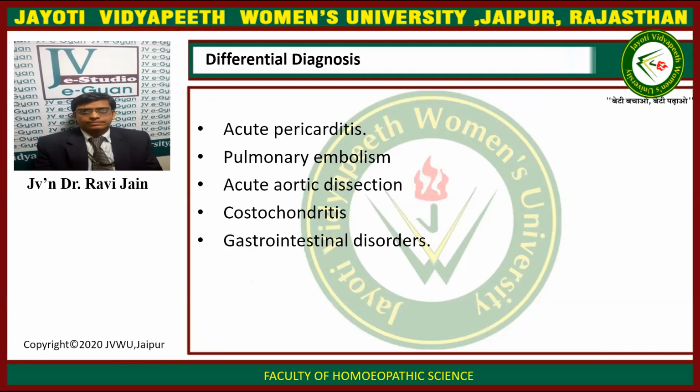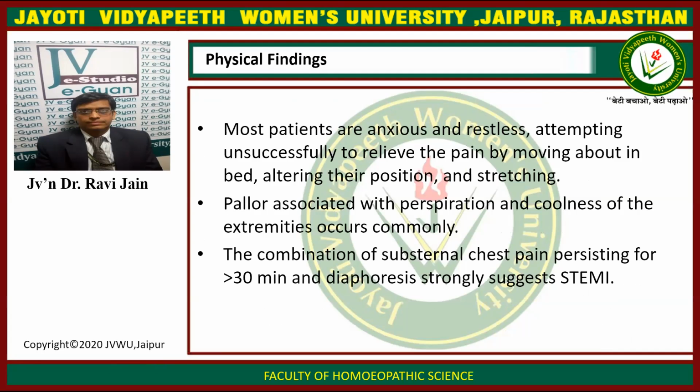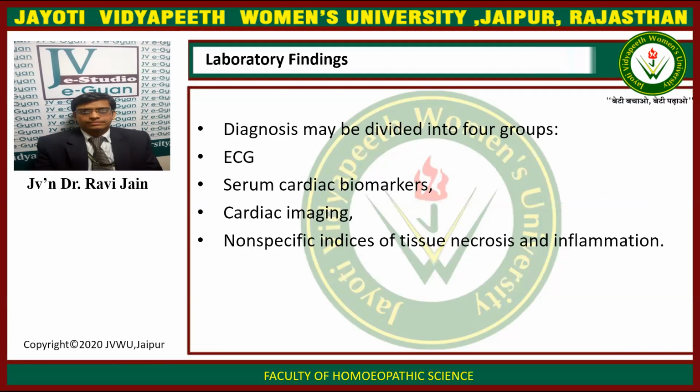The differential diagnosis includes acute pericarditis, pulmonary embolism, acute aortic dissection, costochondritis, and gastrointestinal disorders. On physical examination, most patients are anxious and restless, attempting unsuccessfully to relieve the pain by moving about in bed, altering their positions, and stretching. Pallor associated with perspiration and coolness of the extremities occurs commonly. The combination of substernal chest pain persisting for more than 30 minutes and diaphoresis strongly suggests STEMI.